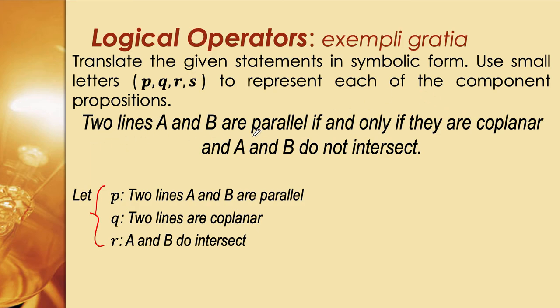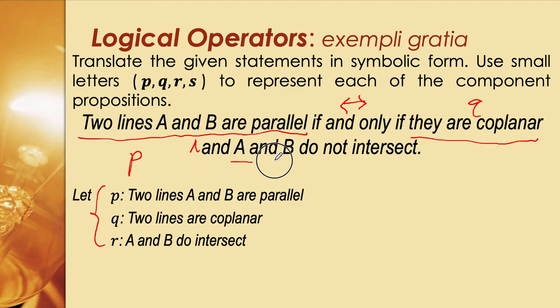The statement: the two lines A and B are parallel. This is clearly our P. We have the if and only if, which is the double arrow. They are coplanar, that is letter Q. And so we have the and here. A and B do not intersect. Notice our R is A and B do intersect, so this not is the negation, and the component proposition here is R. So how do you write that? P if and only if Q and not R.